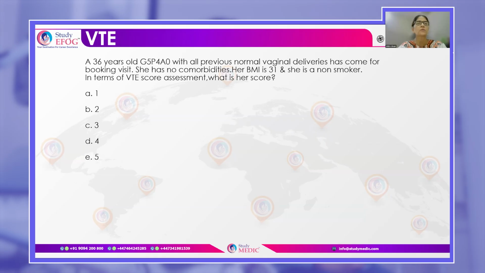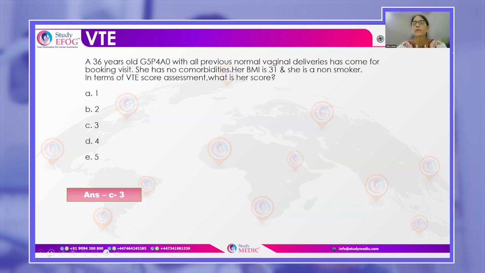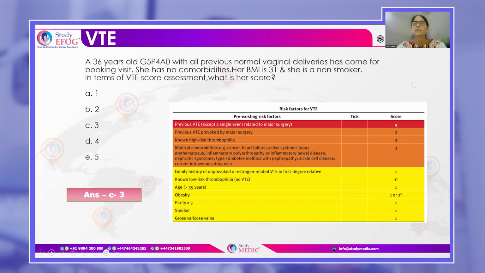Now the options are 1, 2, 3, 4, and 5. The answer here is her score is 3. Okay. So you would be wondering, how did I come to this score of 3? Remember that there is a very good chart provided in which all the risk factors have been given. And these are all pre-existing risk factors. And from here, you can calculate what is the risk of this woman developing thromboembolism in pregnancy.